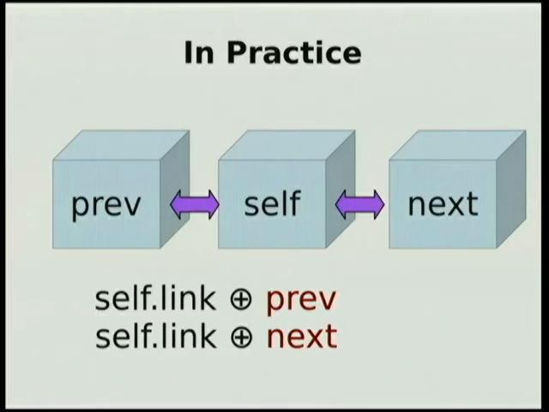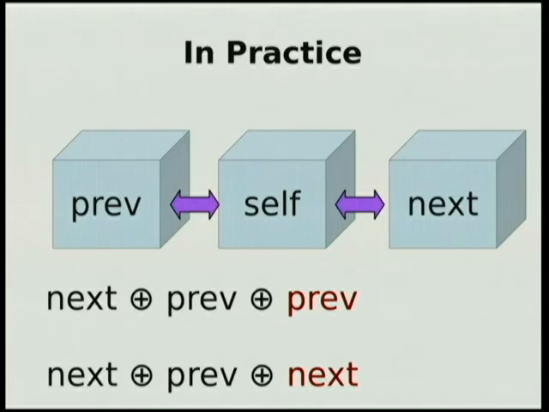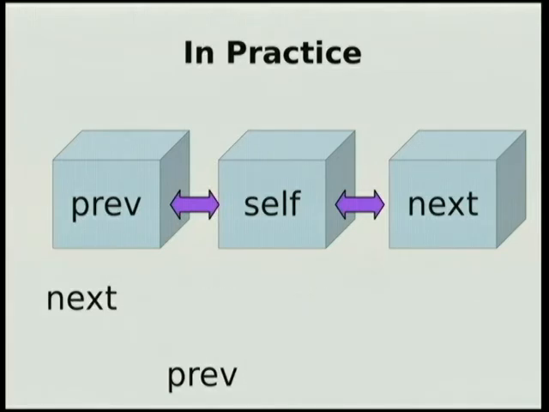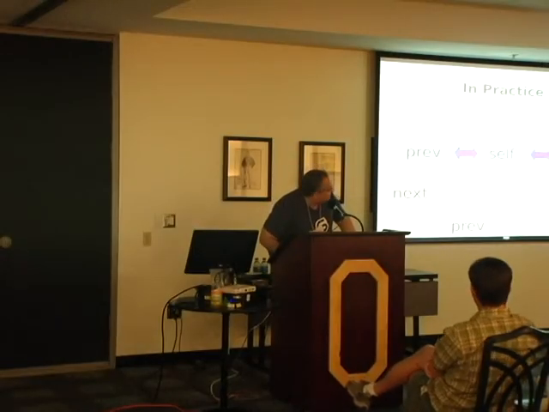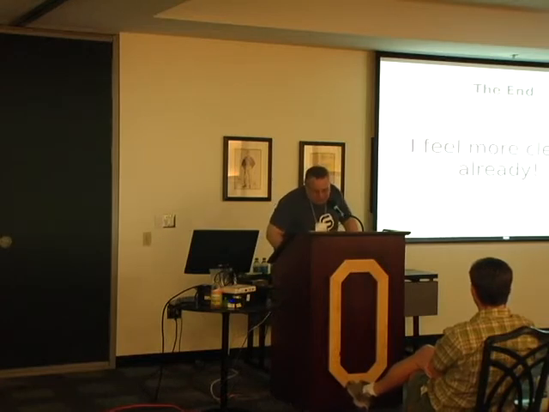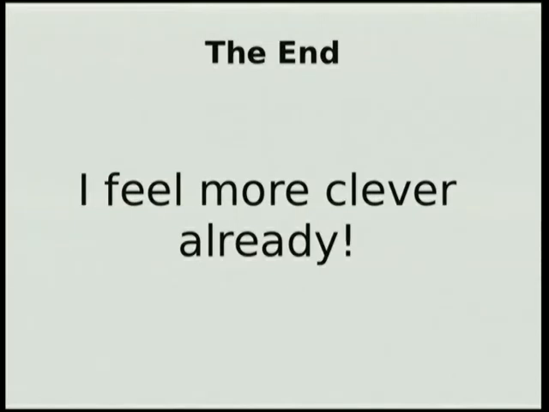So in order to compute, let's say you're going forward, you would have the link, and you would have the previous one. You XOR those together, and the previous cancels out, and you get the next out. And that works for previous, backwards, and forwards. This makes debugging kind of irritating because you can't just stare at the values anymore. But you can save a lot of memory doing this. And that's it. Thank you.